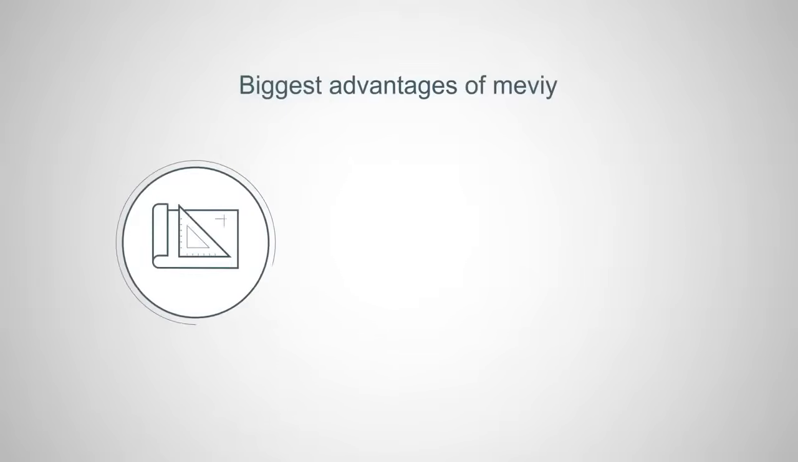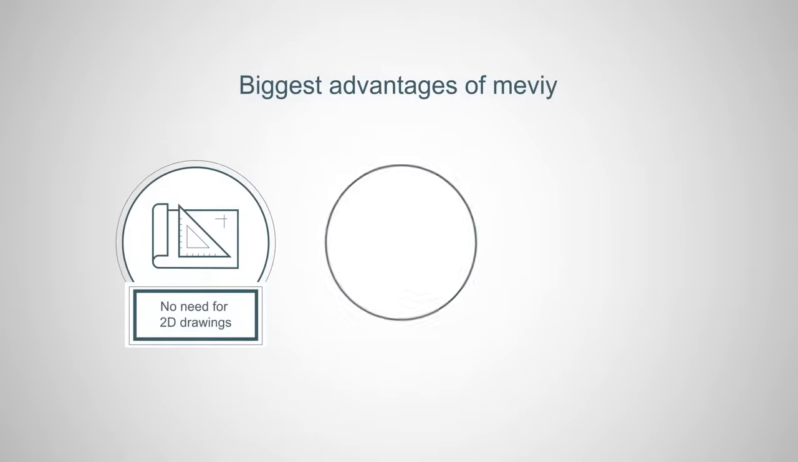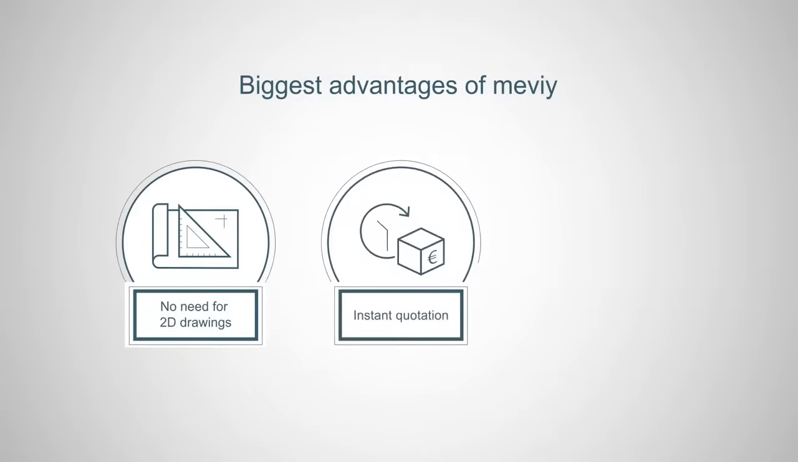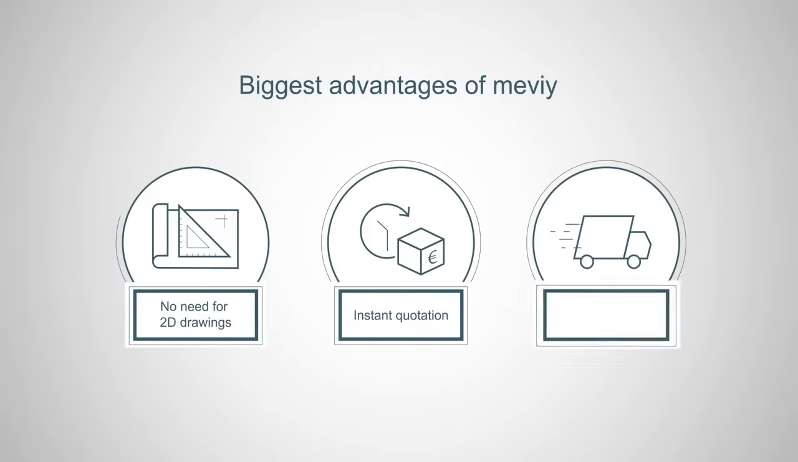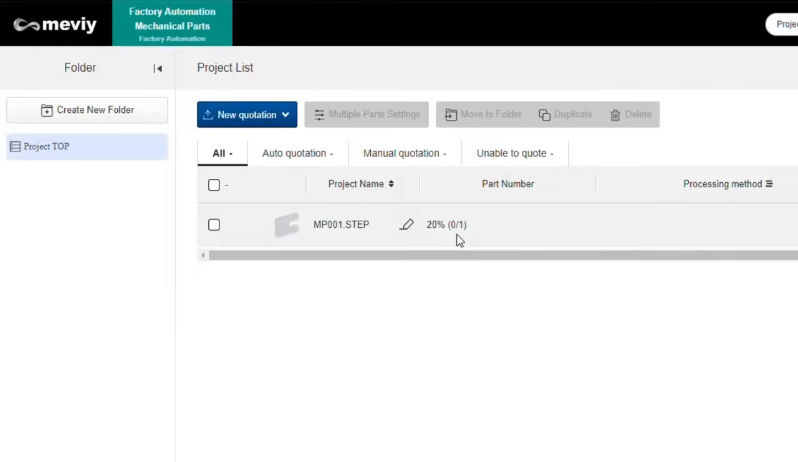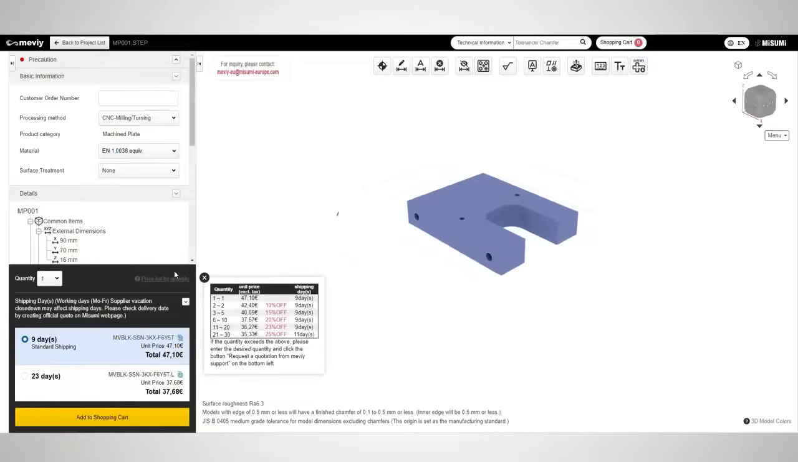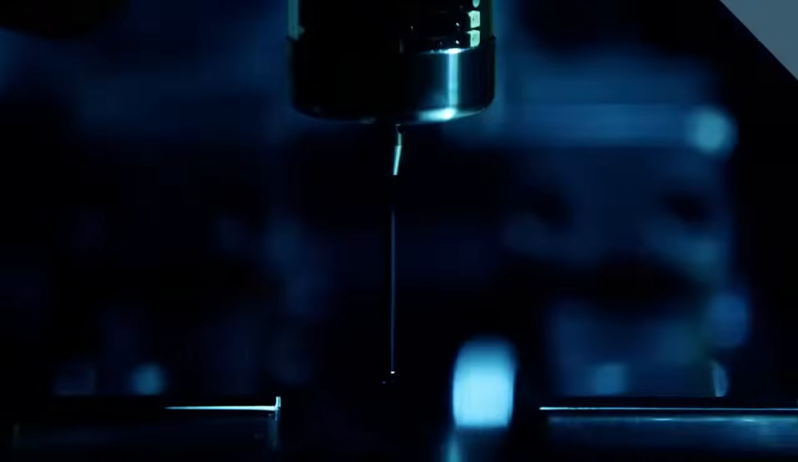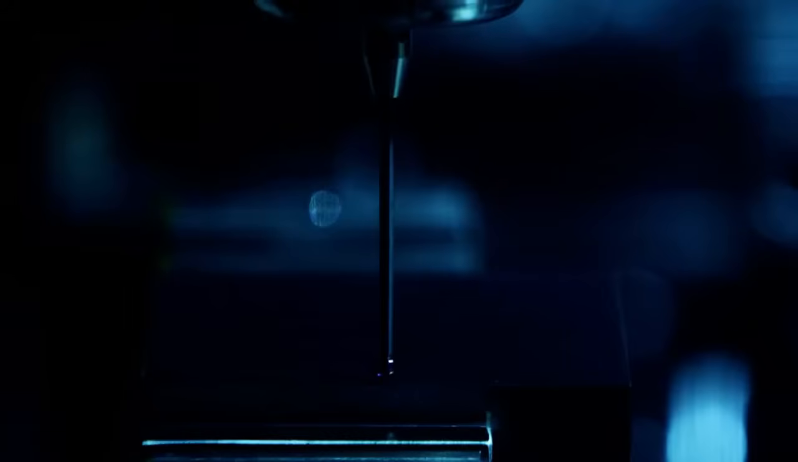The three biggest advantages of meviy are: no need for 2D drawings anymore, instant quotation with price and delivery time, short delivery time. meviy offers the service for factory automation mechanical components. Most parts are covered by sheet metal components or machined plates. Hole types and tolerances can be specified per user preference. From design and production to maintenance, a wide range of customers are utilizing this service.